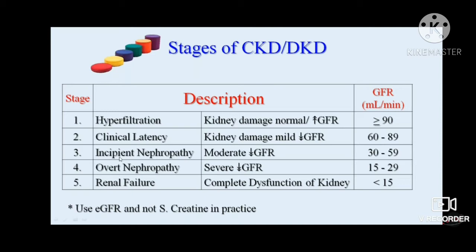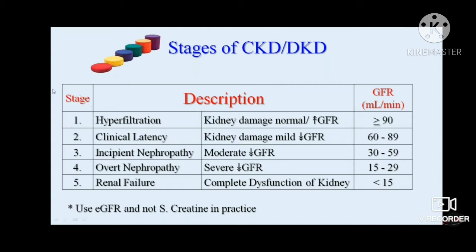Then when it reaches incipient nephropathy, there is moderate decline in GFR, and GFR stands between 30 to 59. In some of the literature, this stage 3 is again subdivided into 3A and 3B. 3A lies between 30 to 45, and 45 to 60 is 3B. Then grade 4, there is severe decline in GFR, and it stands between 15 to 29, and this is end-stage renal disease when GFR falls below 15.